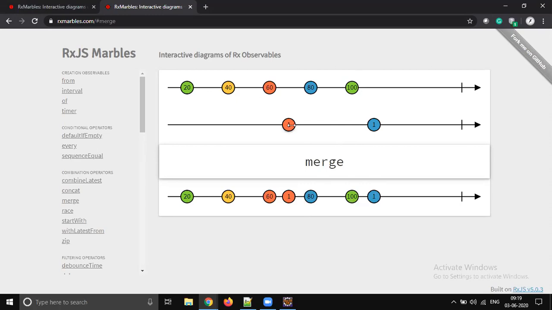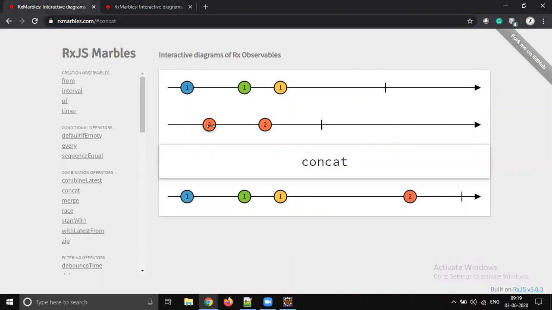So for example, if I move this marble a little, for example between 20 and 40, then the output will be changed to 21, 40, because merge is going to merge the data asynchronously. How is the merge operator going to work? When you have two flexes, it won't wait until flex 1 completes, right? It will asynchronously take the data. See, as soon as I move this marble, the output is also changing, right? So flex is something like that.